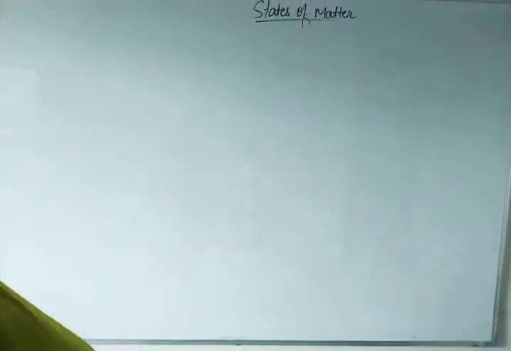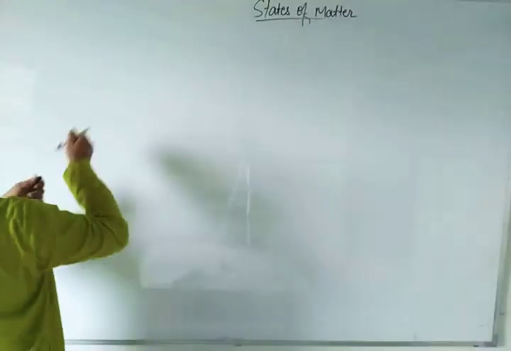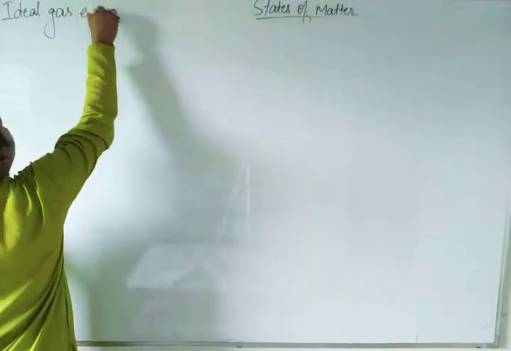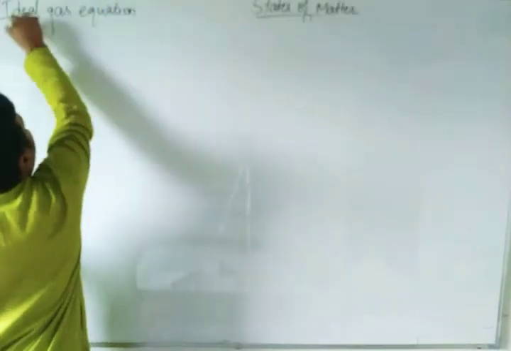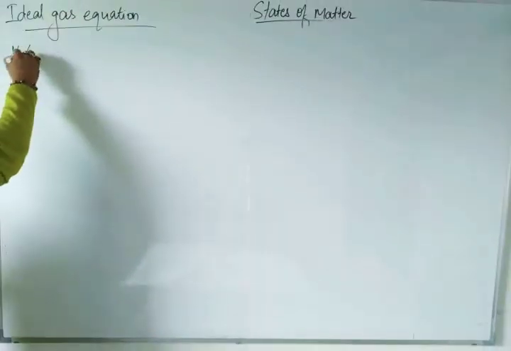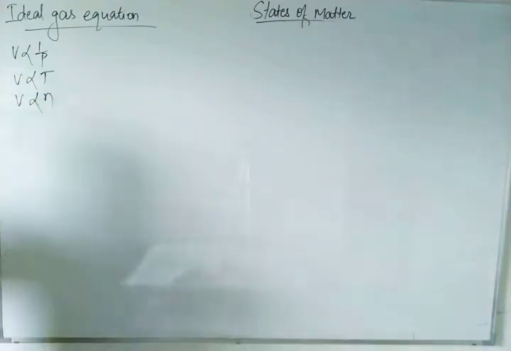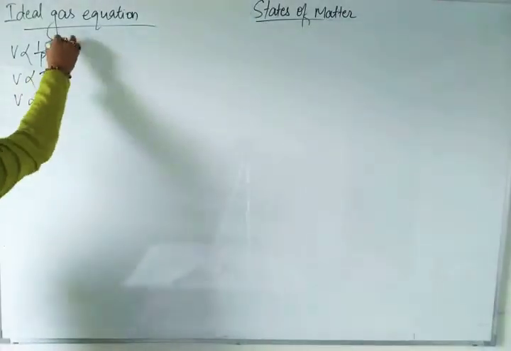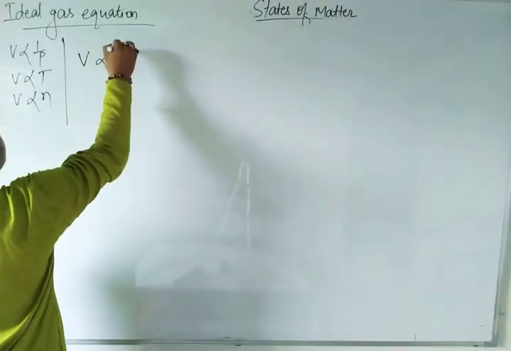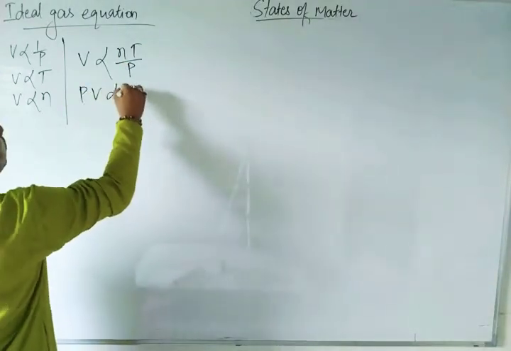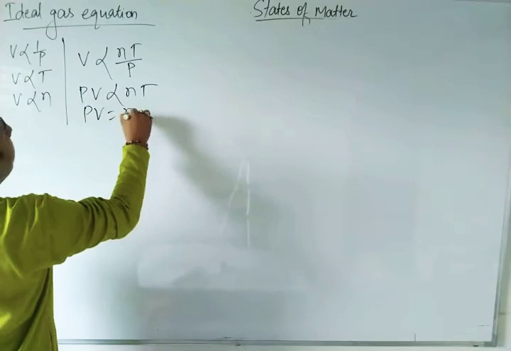Now there are some numericals in NCERT, so we'll go through them. What is the ideal gas equation? Remember this ideal gas equation. How did we derive it? Compare everything with volume. Volume is inversely proportional to pressure, directly proportional to temperature, and directly proportional to the amount of substance. So here we have taken volume as nT by P, so PV is directly proportional to nT, so PV is equal to nRT.